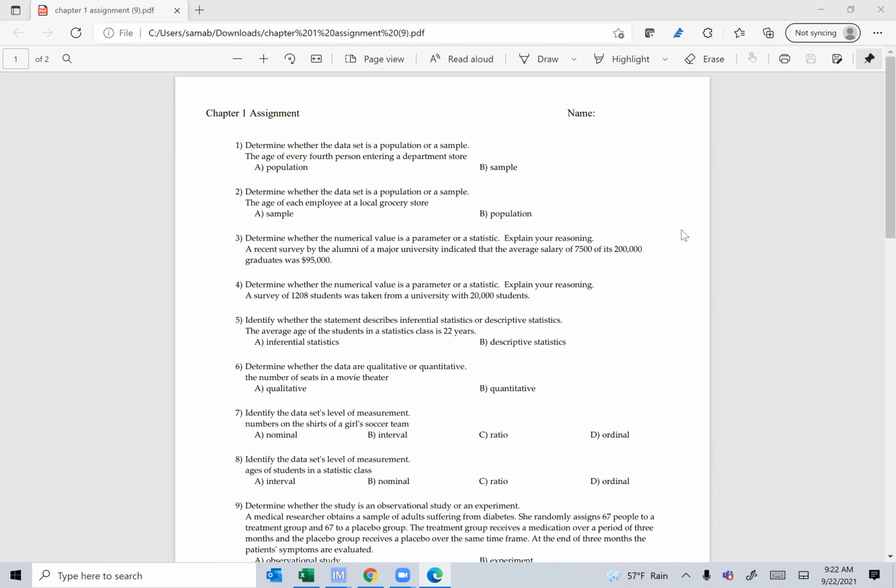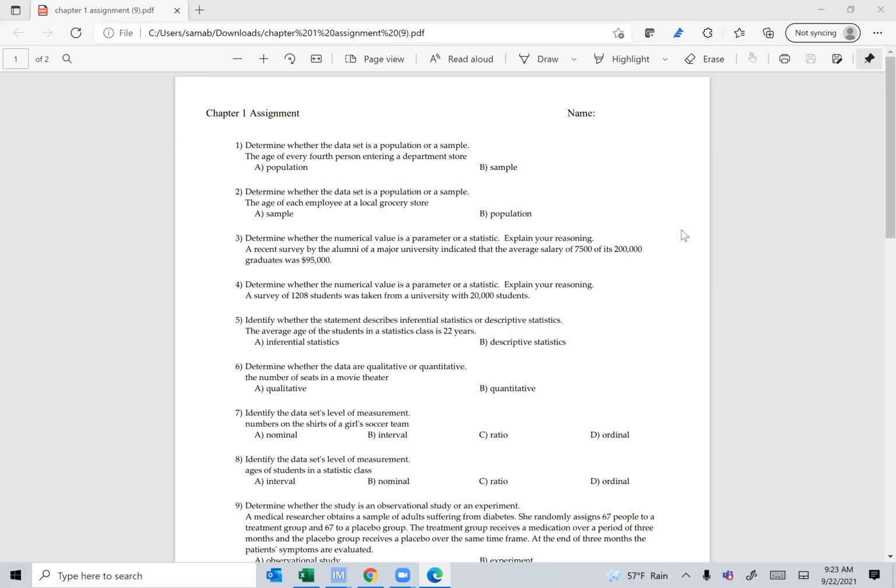Number 3, determine whether the numerical value is a parameter or statistic. Remember, a parameter is a value that describes a population characteristic, and a statistic is a value that describes a sample. A recent survey, once he says survey, guys, it should be a sample because we survey a select number of people. By the alumni of a major, it indicated that the average salary of 7,500 of its 200,000 graduates was $95,000. So the $95,000 represents the average salary of 7,500, not all of the graduates. So it is a statistic.